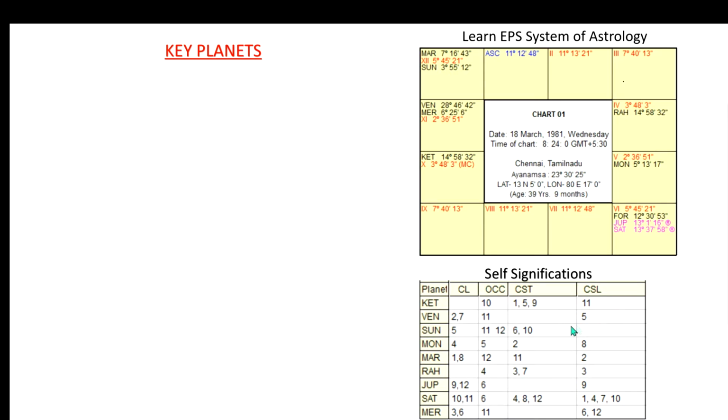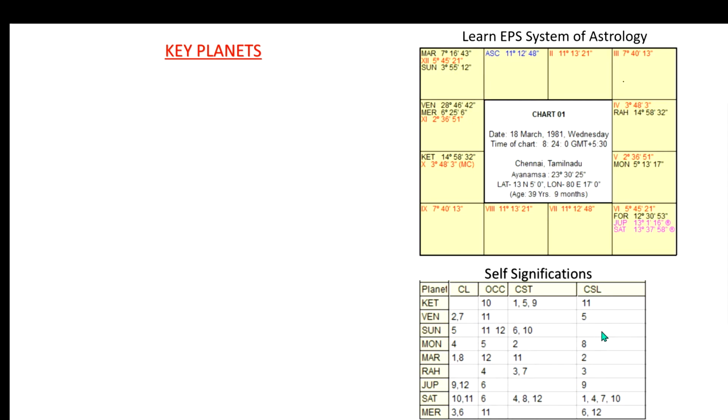At all levels, or in consecutive levels, if it has favorable houses, that planet is a strong significator, a strong planet for the particular event. Depending on the houses involved, we can say the planet's favorable strength is more or less. Similarly, on the unfavorable side, a planet may have some unfavorable houses in the CL and OCC, and as it moves from left to right, if the unfavorable houses are further supported more and more, and further supported by the cuspal sublord, then the unfavorable strength will be high. That planet will be more unfavorable.